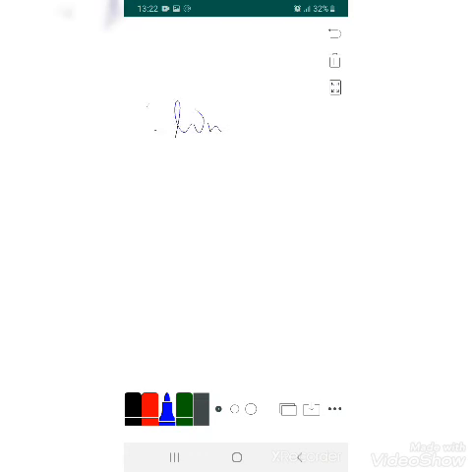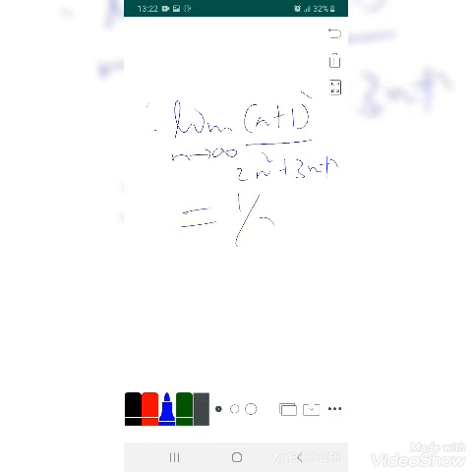Therefore, the limit as n tends to infinity of (n plus 1) the whole square over 2n square plus 3n plus 2 equals 1 over 2.